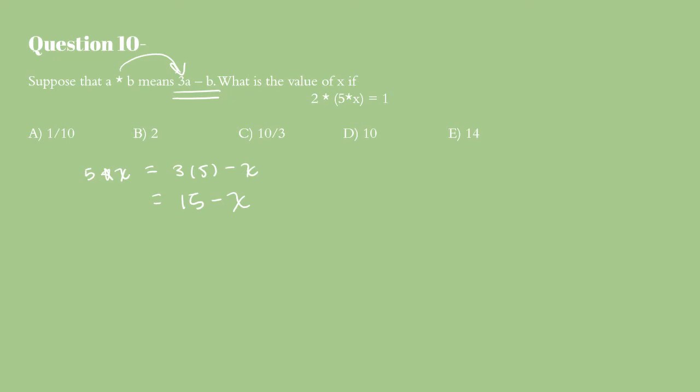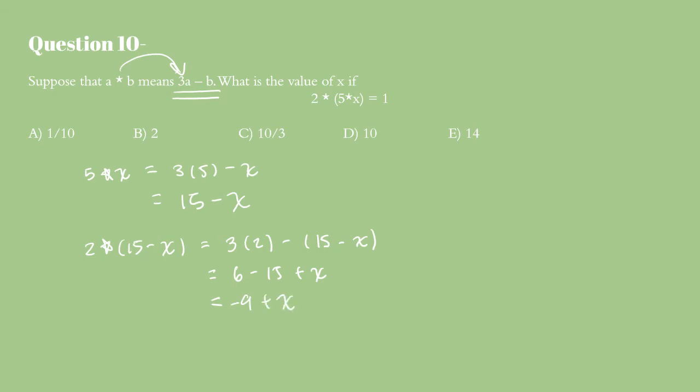So now we would need to find 2 star, let's keep these consistent, 2 star 15 minus x. So that would be 3 times 2 minus parentheses 15 minus x. So that would equal 6 minus 15 plus x, which would equal negative 9 plus x.